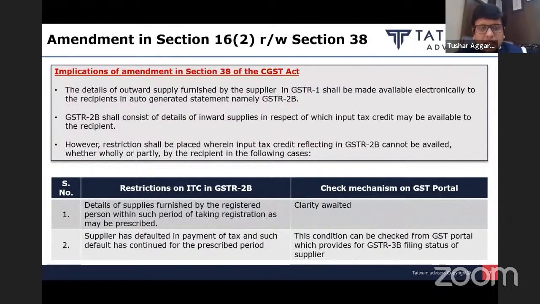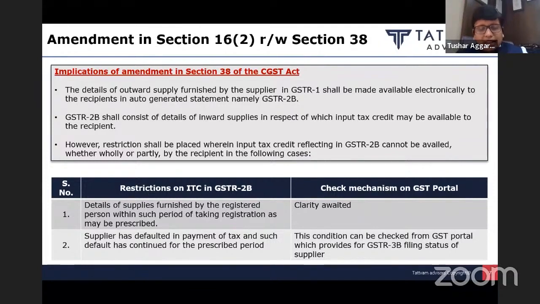Second restriction: supplier has defaulted in payment of tax and such default has continued for a prescribed period, meaning thereby that under this condition, the portal will check whether the supplier is discharging tax liability in GSTR-3B, whether he is paying tax under GSTR-3B, and whether he is filing GSTR-3B or not. If GSTR-3B is not filed by the supplier, then the invoice, even if it is auto-populated in your GSTR-2B, may come out with the restriction credit not available. So they may provide restriction to those kinds of suppliers who are not filing their GSTR-3B.